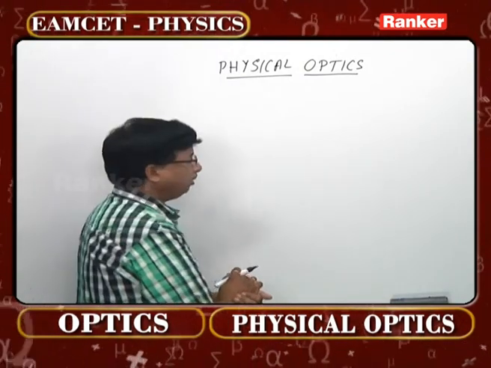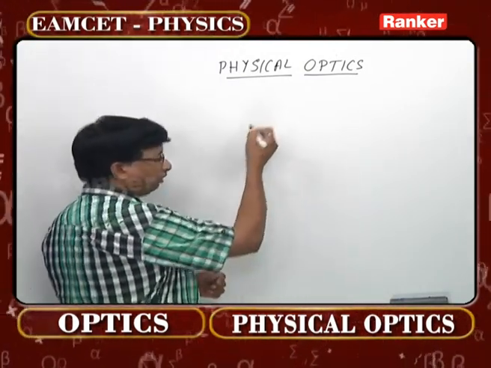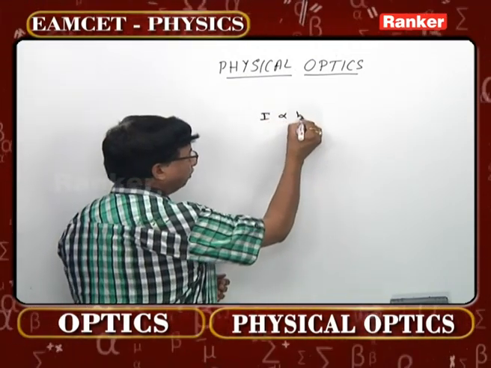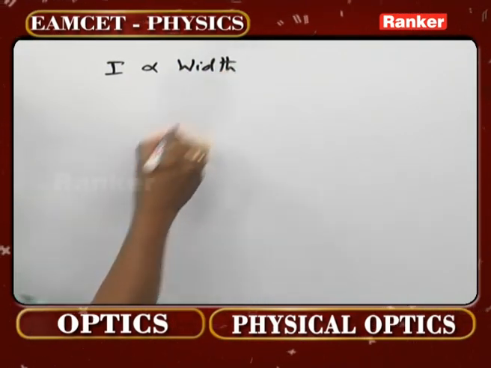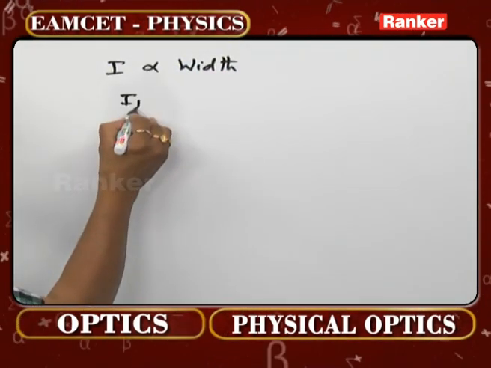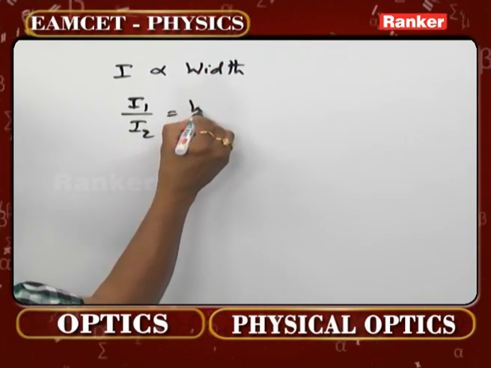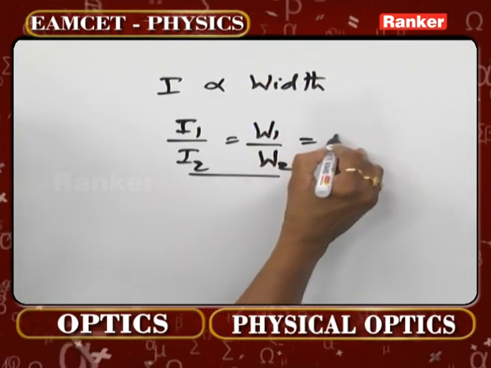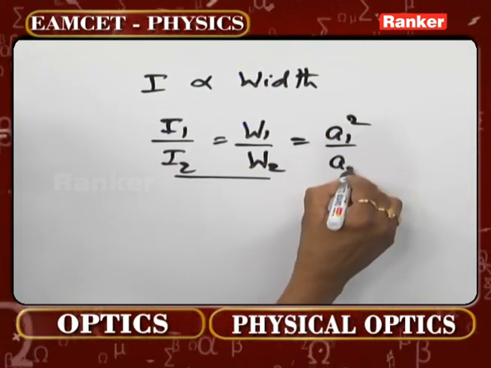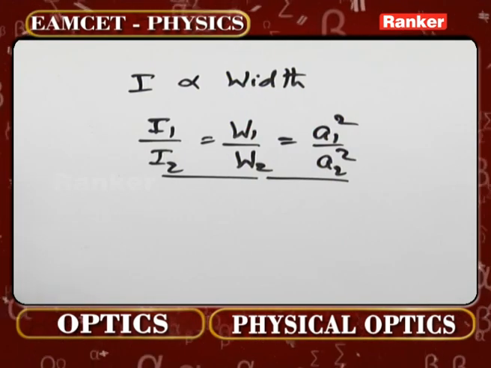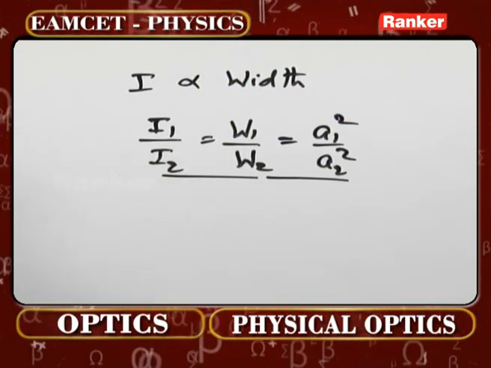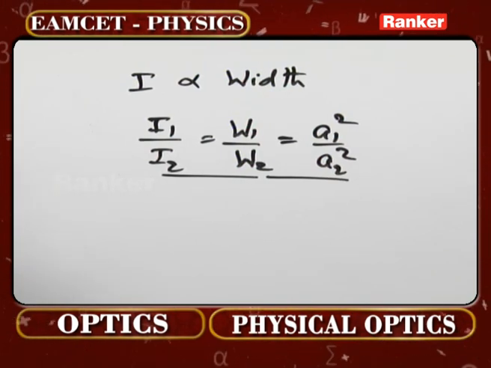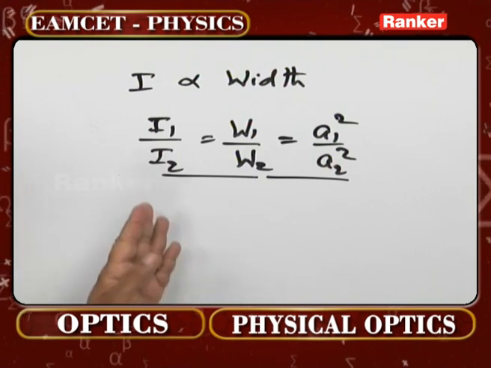Coming to the next one, whenever the widths of the two slits are given, we should understand that intensity is proportional to the width of the slit. So how to rewrite this equation now? I1 by I2 is equal to W1 by W2. You can even rewrite the same this way also: A1 square by A2 square. This is the ultimate result you have to remember, where W1 and W2 are the corresponding widths of those two slits which are producing the interference pattern. So that is one more condition.